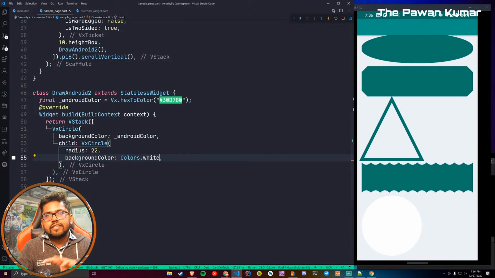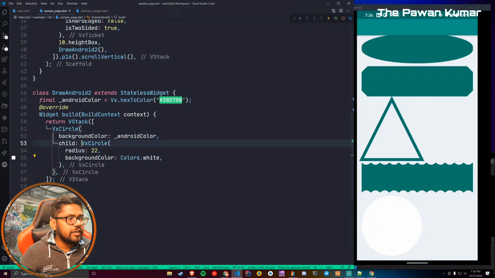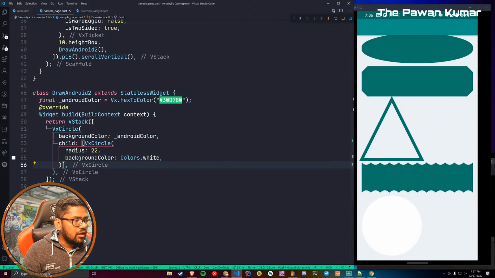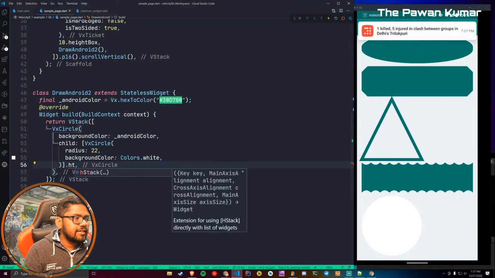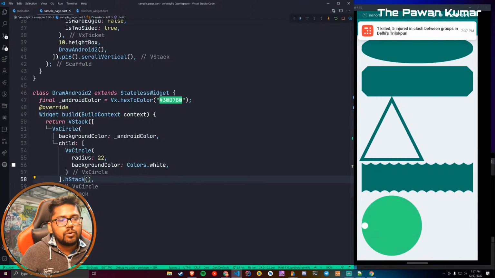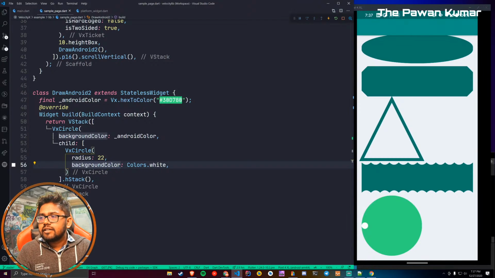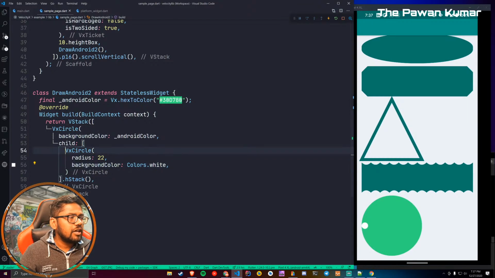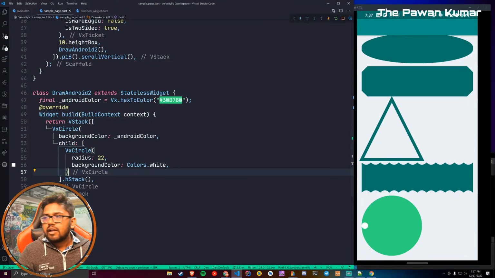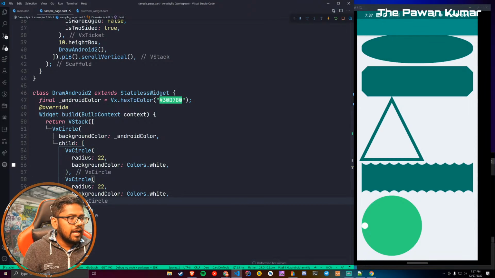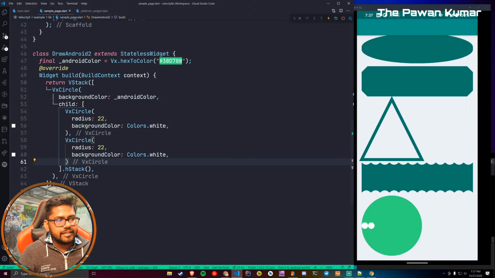So now you can see the entire circle is white, which we don't want. What we want is rather an HStack. HStack is what? It's a row. Oh, what happened? Now you can probably see this thing, right? You can see what I want to show you. You can see this circle as a white circle, right? Now I will copy this same code, and I'll have another white circle.